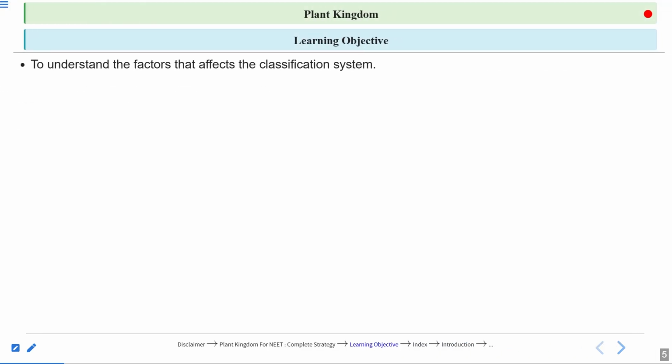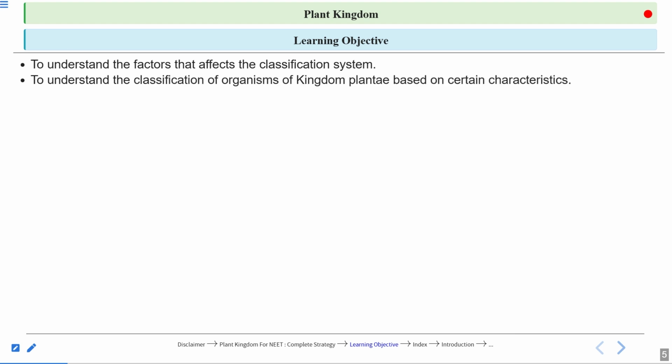Learning objectives: to understand the factors that affect the classification system. Second, to understand the classification of organisms of the kingdom Plantae based on certain characteristics. To understand the criteria used to classify organisms into the division algae.